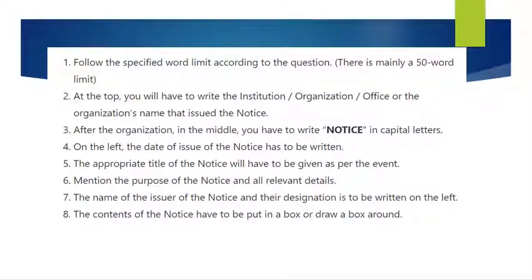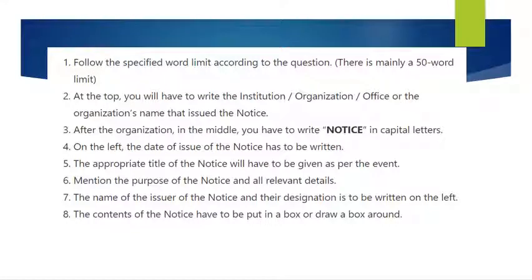So the tips, let's see here. Follow the specified word limit according to the question. So what is the word limit? That's a 50 word limit. At the top, what you have to do? You have to write the name of the institution, organization's name, school name. Who has issued that notice?